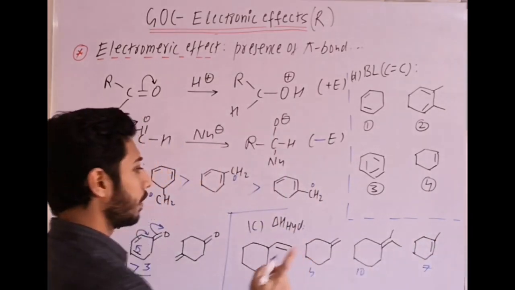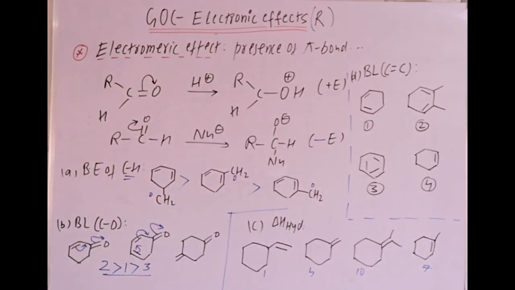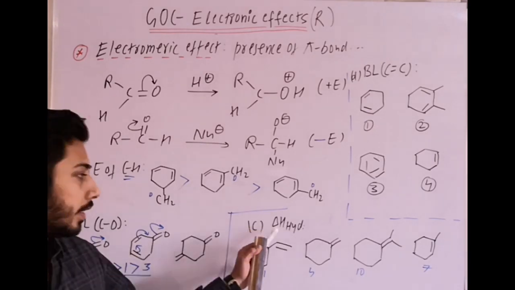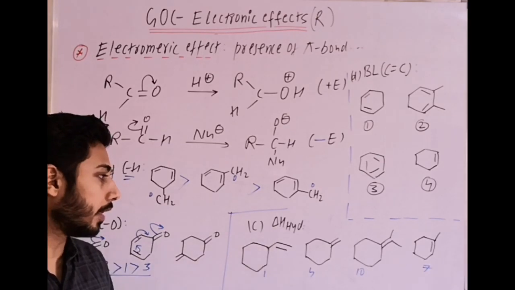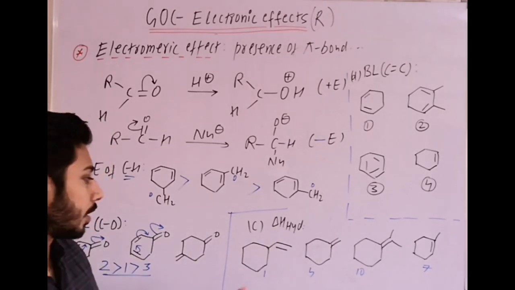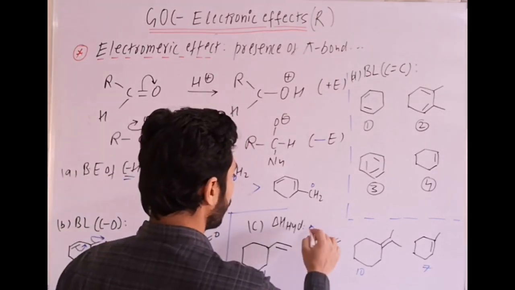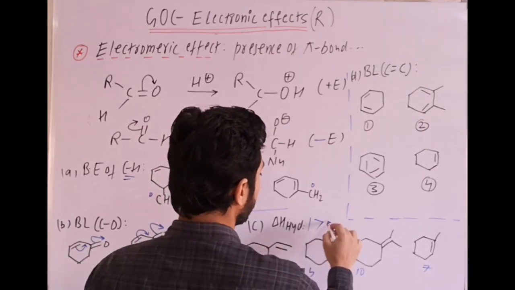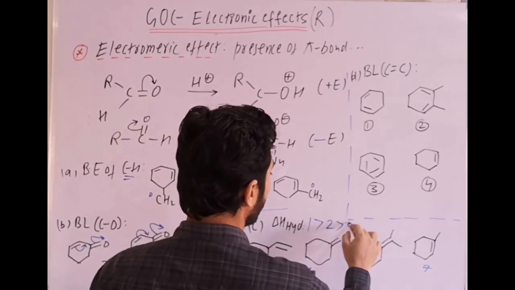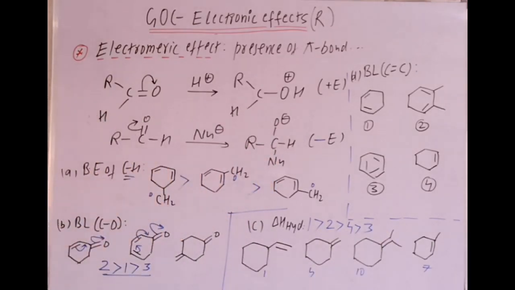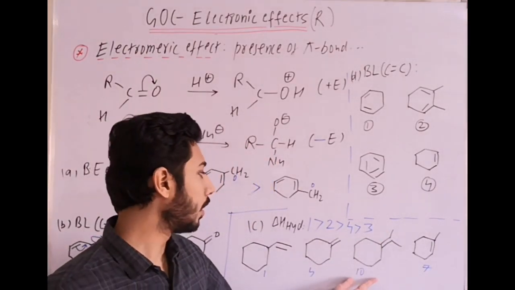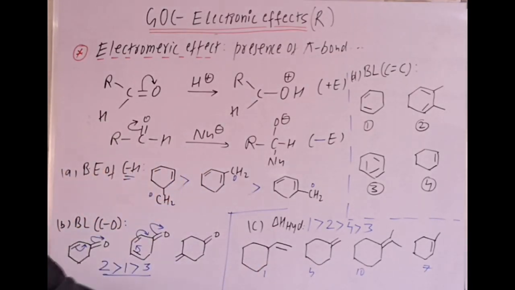Now they all contain the same number of pi bonds. How will we compare? Heat of hydrogenation is inversely proportional to stability, and among them which is least stable? The first one. The maximum heat is for the first one, then the second one, then the fourth, then the third. Least heat will be released for the third, maximum for the first one; the most stable will have less heat of hydrogenation.